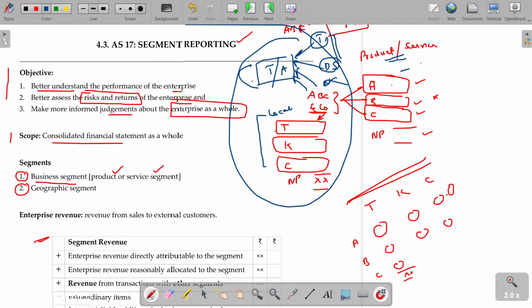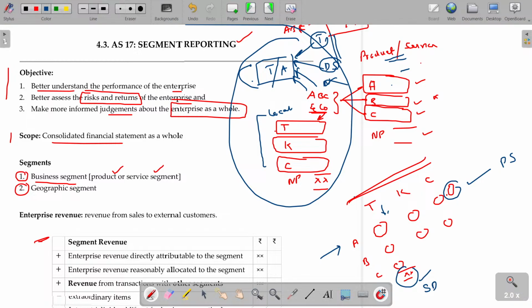Sir, do I want to segment myself product wise? Yes. Sir, what about place wise? Do I want to show this one and this one, sir? Yes. Okay, which is primary, sir? Sir, my primary thing is only this one. What about this one? If it is available, then I may better use it for my decision making, sir. Then this will be called the primary segment. This will be called the secondary segment.